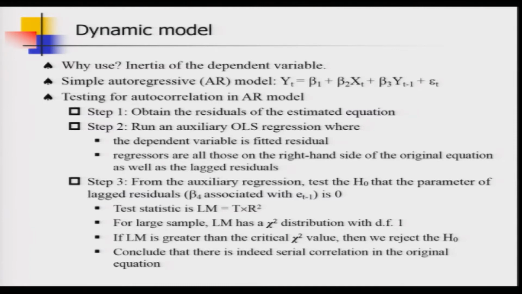So, every economic variable has some inertia, and if we stuck to the static model, then that inertia is not going to be modeled. So, if you want to model that inertia, then you actually have to make use of dynamic econometric models. Dynamic econometric models could be of 3 major types, and although I am not going to get into detail, it is not a bad idea to know what the main types of dynamic econometric model in the literature are.